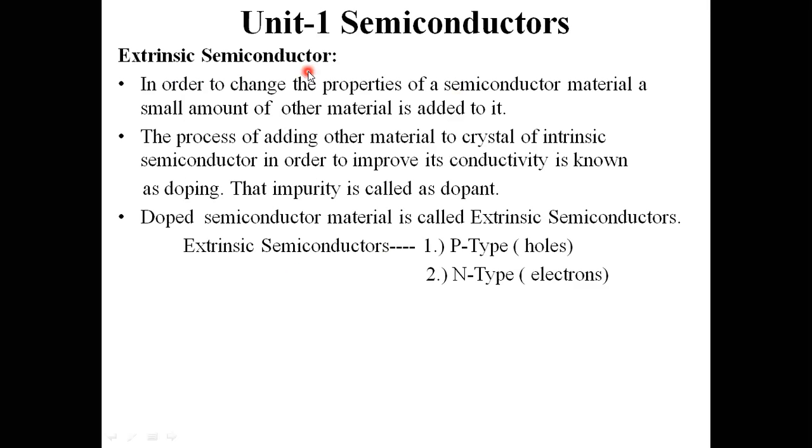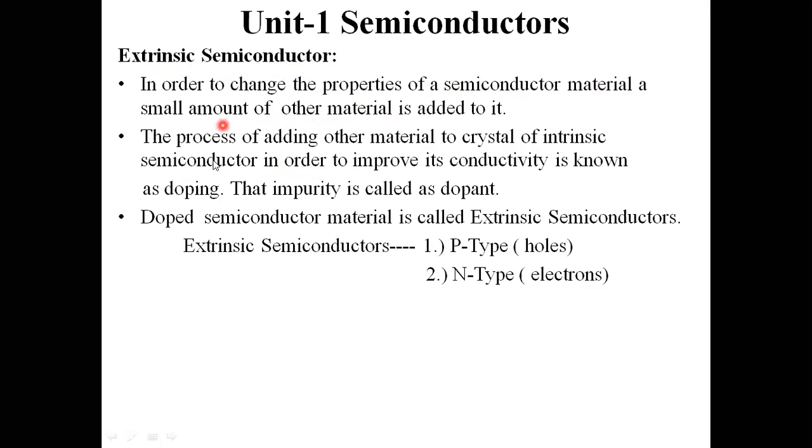That is, in order to change the properties of a semiconductor material, a small amount of other material, that is impurity, is added to the pure form of semiconductor. Then that semiconductor material is called extrinsic semiconductor material.